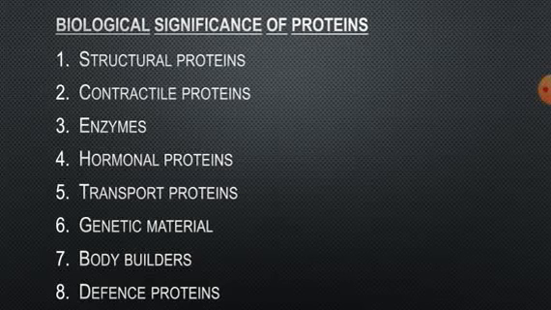Then defense proteins, like antibodies. Antibodies are formed in response to the entry of microorganisms like bacteria and viruses into the body. They form the main component of the defense system. Hence antibodies act as defense proteins.